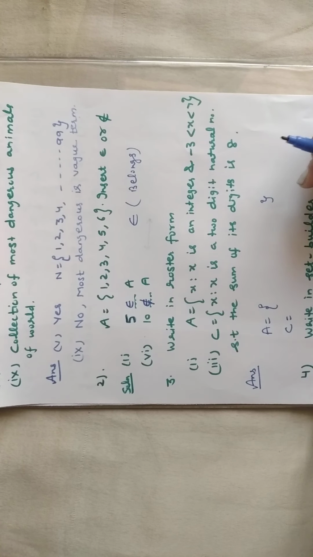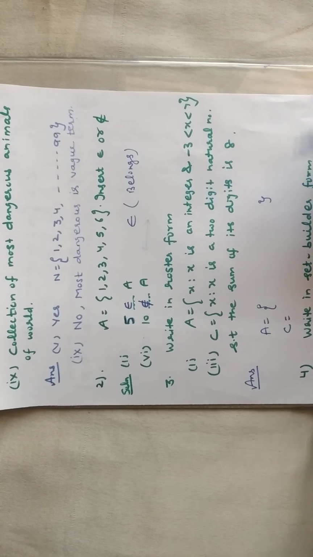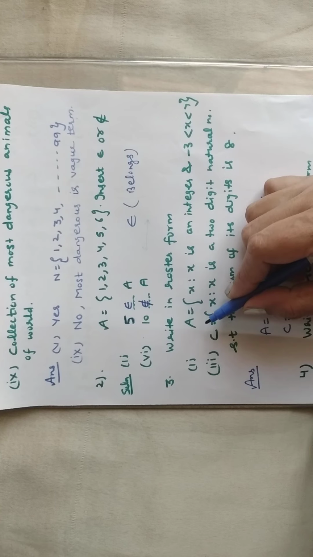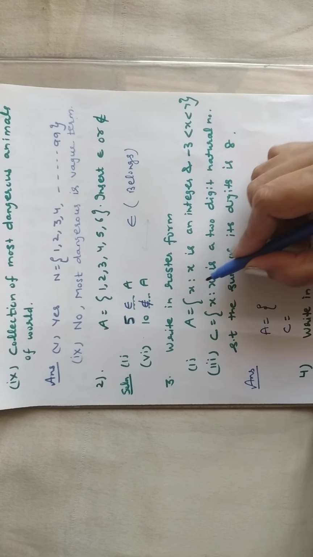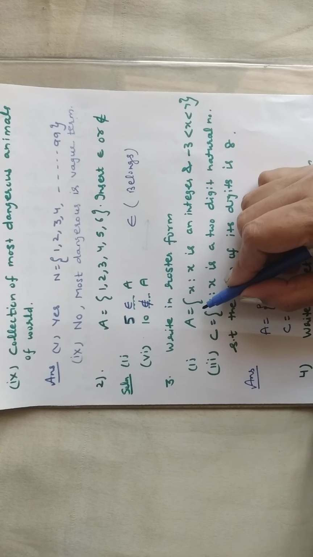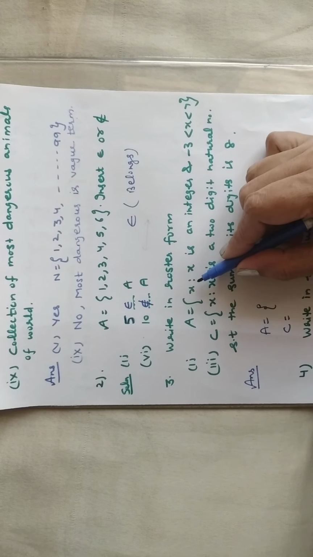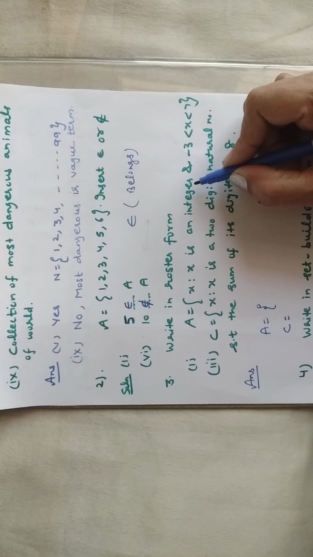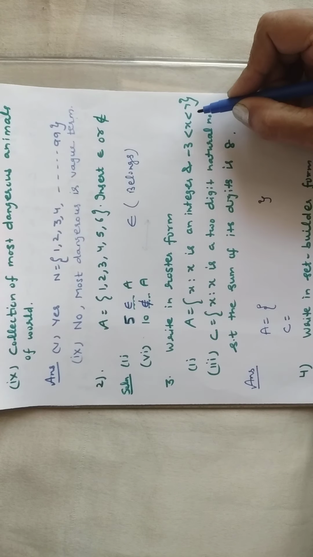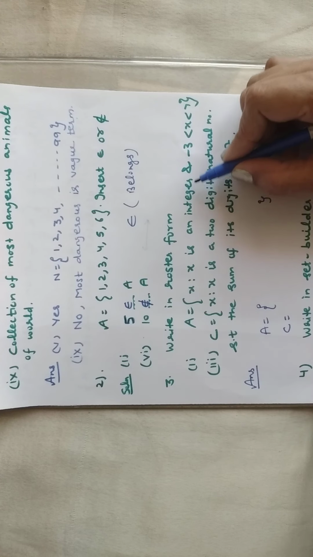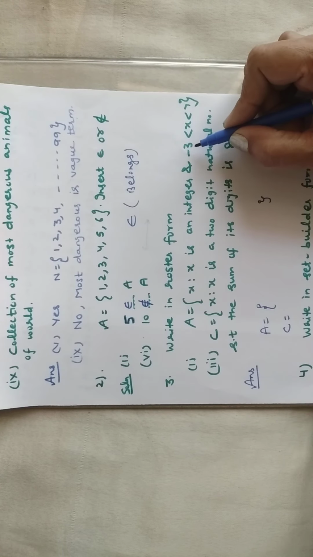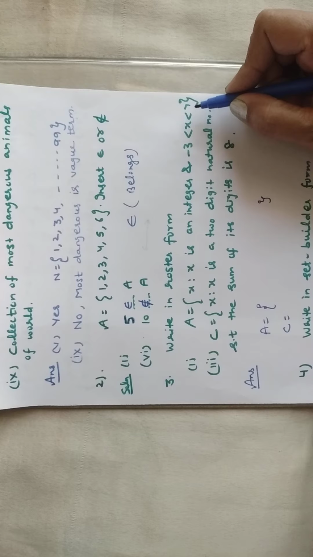Next, third is write in roster form. I am taking the first and third parts. First part: this is written in set builder form and you have to write it in roster form. A is {x such that x is an integer and minus 3 is less than x is less than 7}. It means you have to take all the integers which lie between minus 3 and 7.